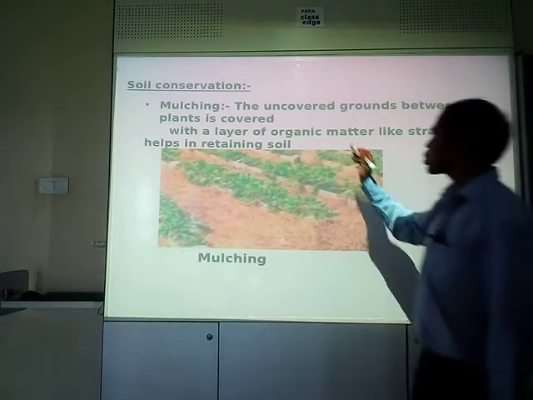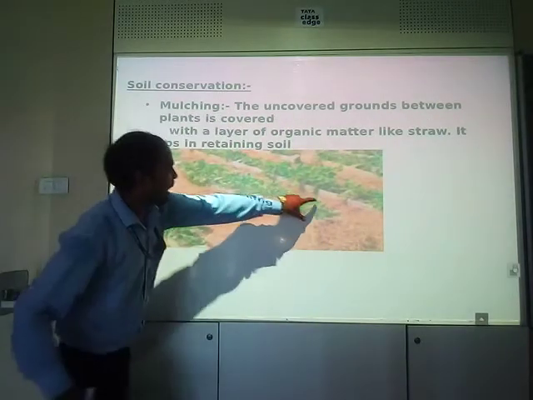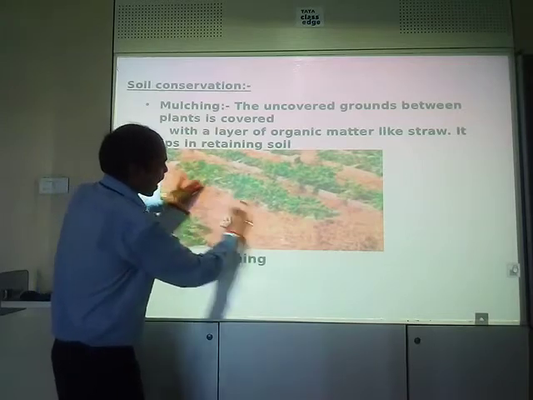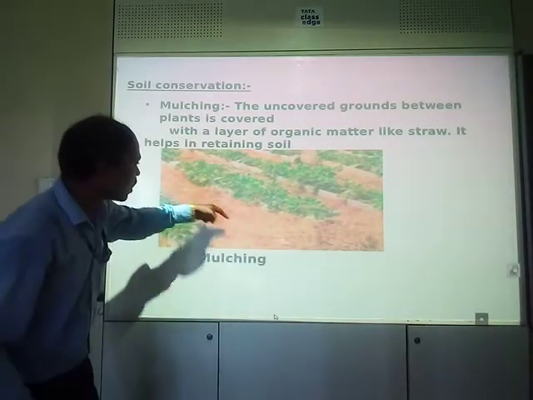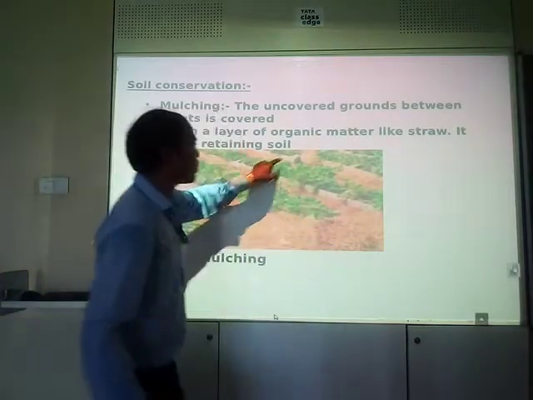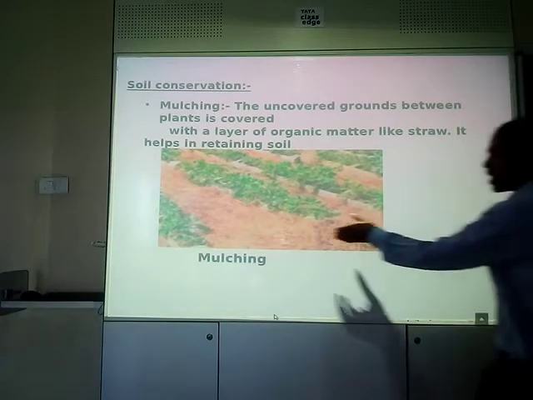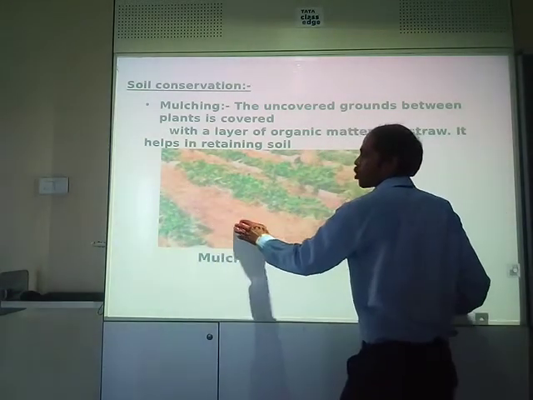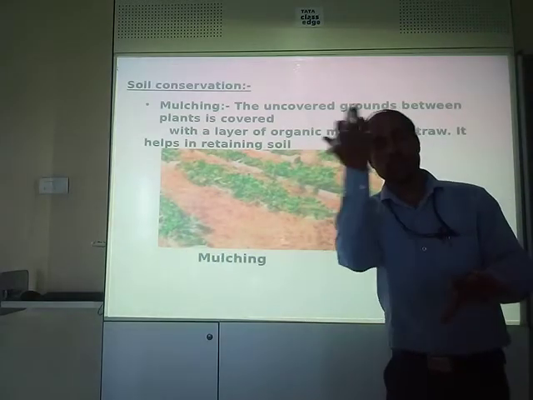Yes, those things are known as straw. See, the plants are there, and in between the plants there are barren grounds where soil is there. So the soil is covered with these materials, these organic matter called straw. That means uncovered ground particles are covered with an organic matter called straw, which helps the soil not to be blown away by the wind.